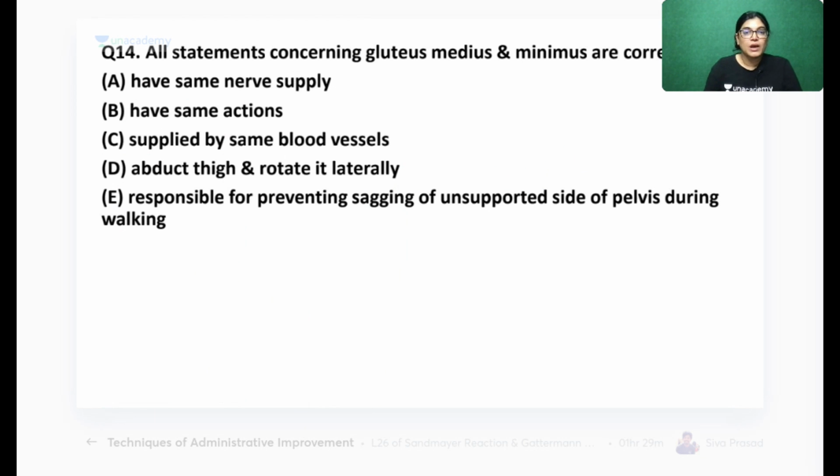Now, question number 14. All statements considering gluteus medius and minimus are correct except. Which of the following statements is wrong about gluteus medius and minimus? They have the same nerve supply, the same action, are supplied by the same blood vessels, abduct the thigh, rotate laterally, and are responsible for preventing sagging of the unsupported side of the pelvis during walking. There are 5 options and you have to mark the correct answer. Question number 14.